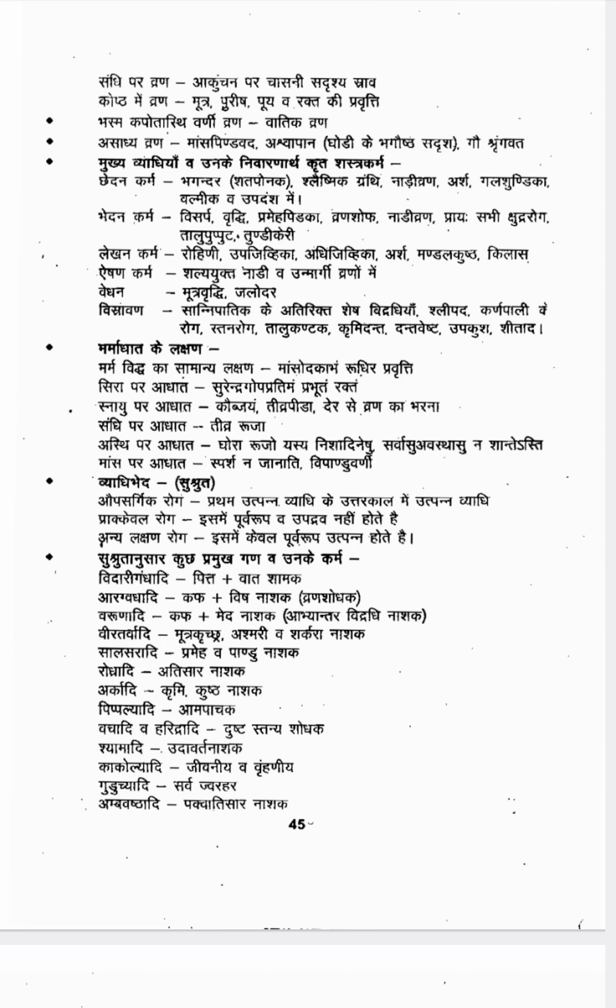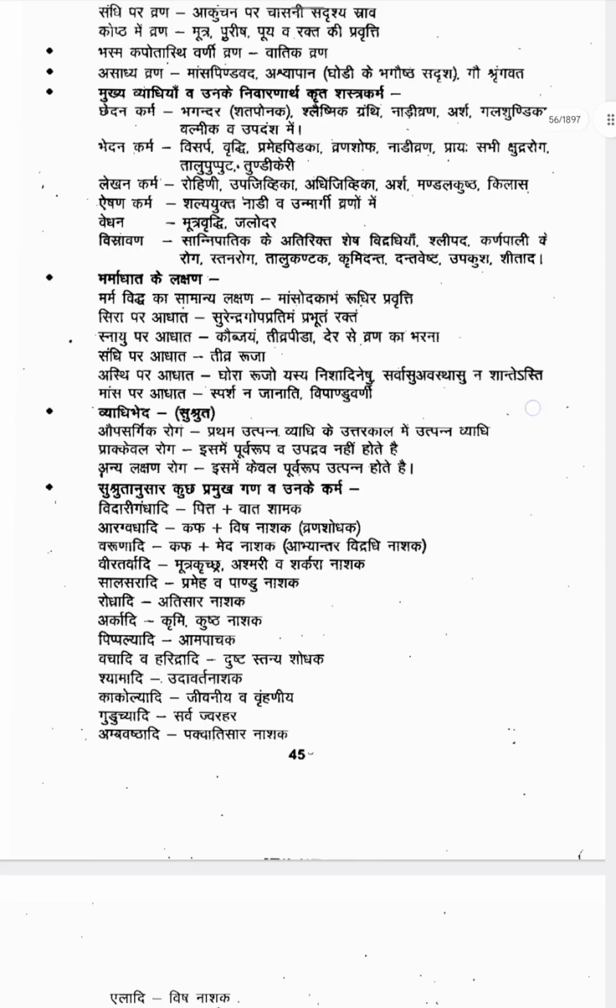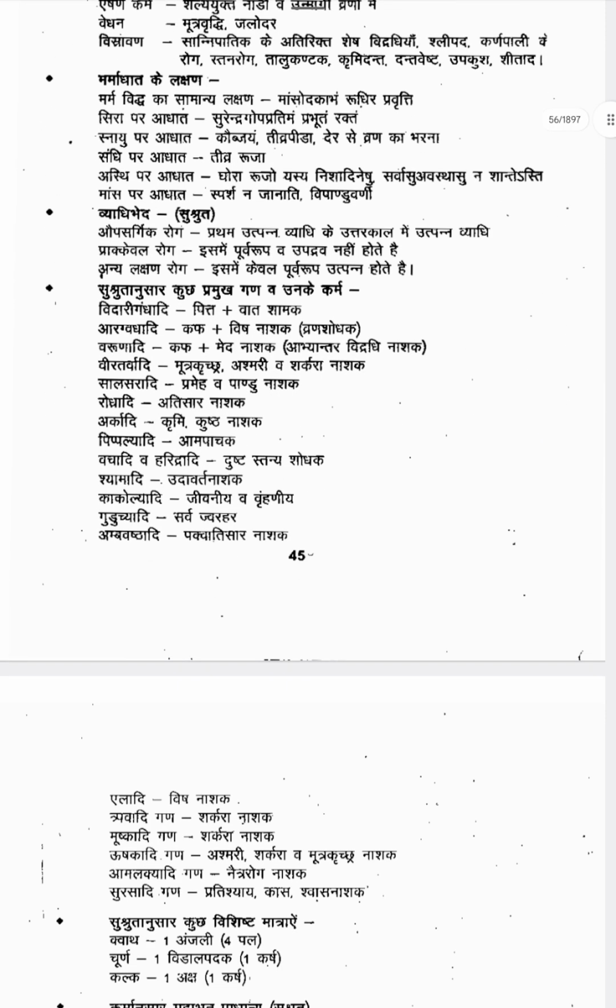Kakolyadi Gana is Jeevaniya and Brimhaniya, and for that purpose we use Kakolyadi Gana. Guduchyadi is Sarva Jwarahara. Ambashthadi is Pakwa Atisara Nashaka. For Pakwa Atisara we can give Ambashthadi Gana. Then Eladi Gana is Vishanashaka. Trapvadi Gana is Sharkara Nashaka, Mushkakadi Gana is Sharkara Nashaka, Ushakadi Gana is Ashmari Sharkara Mutrakrichra Nashaka, Amalakyadi Gana Netra Roga Nashaka. Then Surasadi Gana Pratishyaya Kasa Shwasa Nashaka.